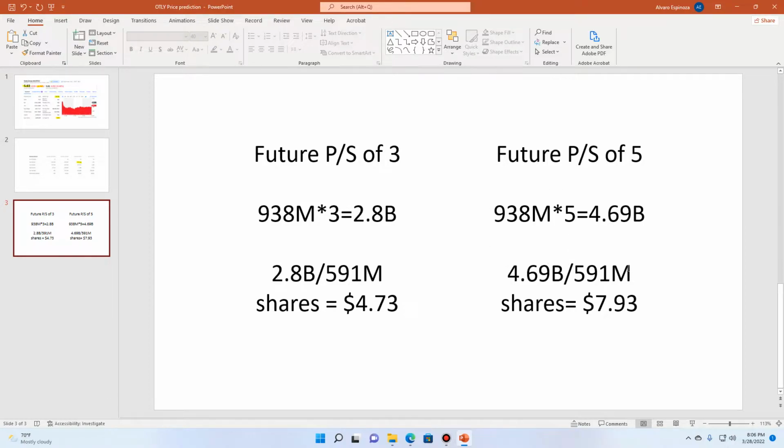And then that divided by the number of shares would give it a stock price of $7.93. So, pretty different prices. This is lower than the current stock price. This is higher than the current stock price. And these would be what I would consider fair values at these different price to sales ratios.